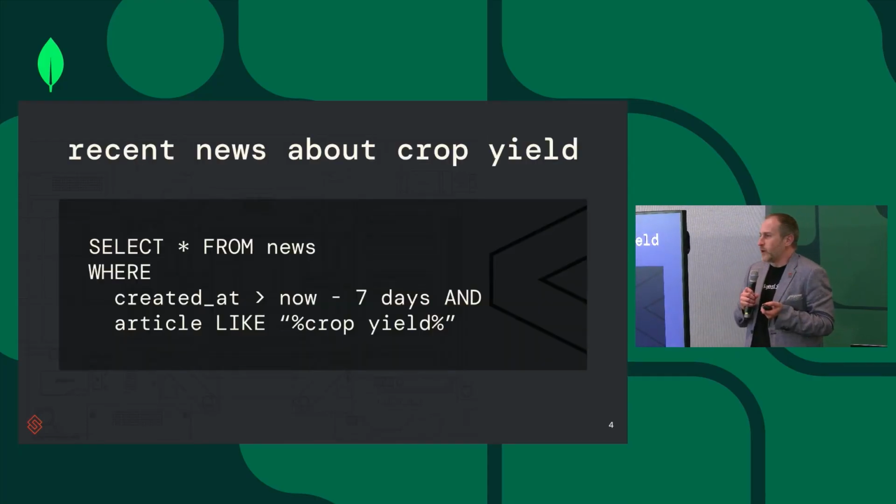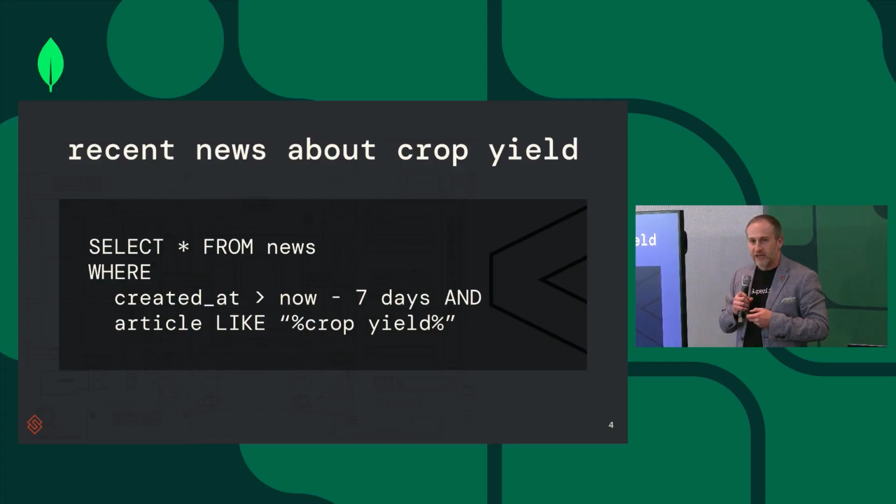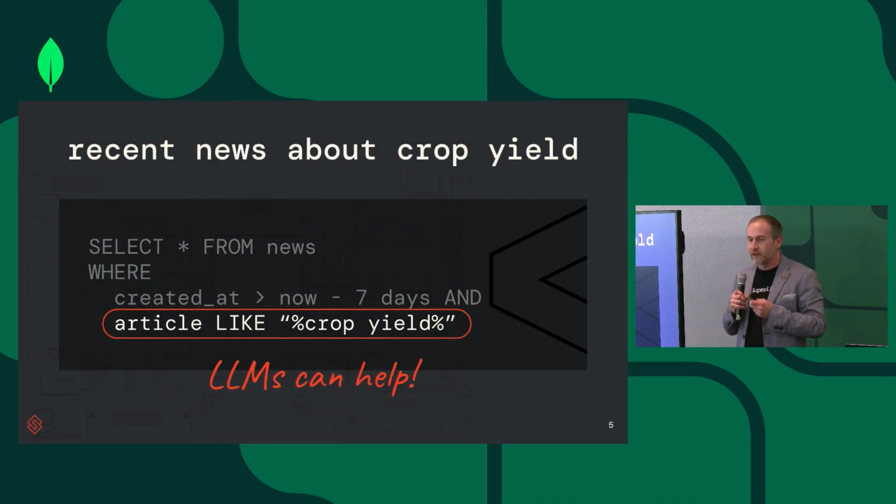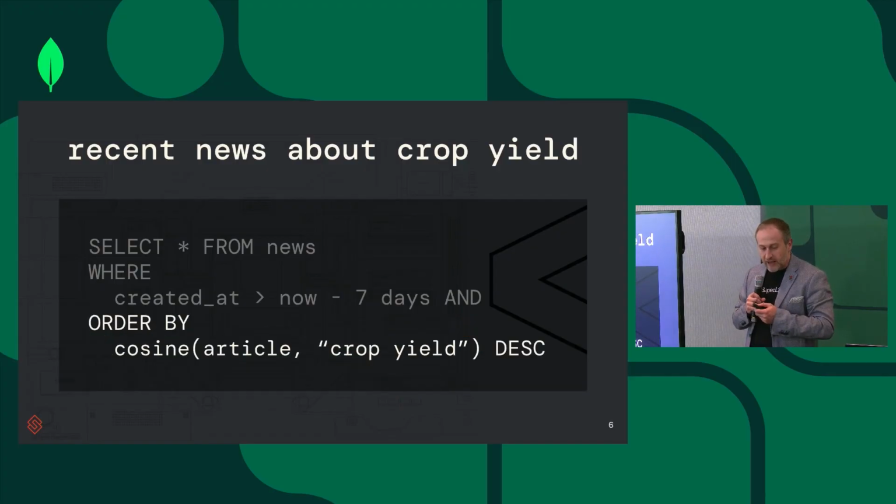So a naive way would be to just turn it into SQL: select asterisk from news where created at is now minus 7 days and article like crop yield, right? So this is one way of handling this, and we'll now talk about why this is challenging. So first of all, what is like crop yield? What if those words don't actually appear in the article? Great, we now have large language models, we can use those to handle this. And so we embed the article, we calculate cosine similarity to crop yield, and we sort by the most relevant articles.